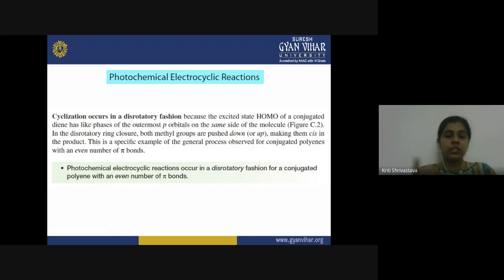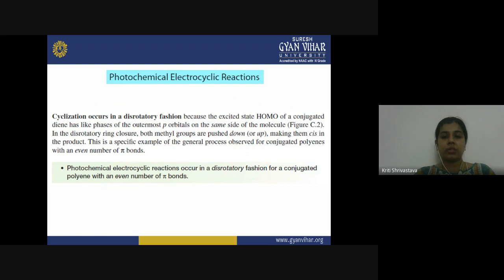So in this disrotatory ring closure, what happens? Both the methyl groups are pushed down or both are pushed up, depending on whether they are rotating clockwise or anti-clockwise. So both the methyl groups will remain on the same side, and this will result in the formation of the cis product.